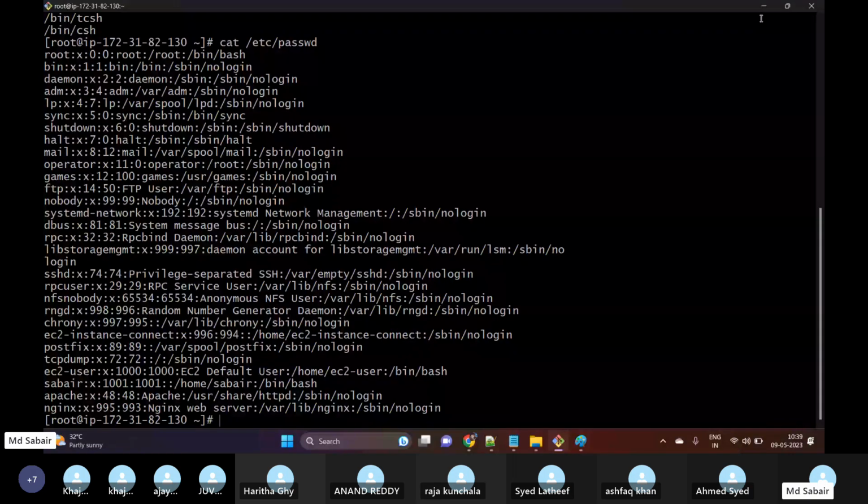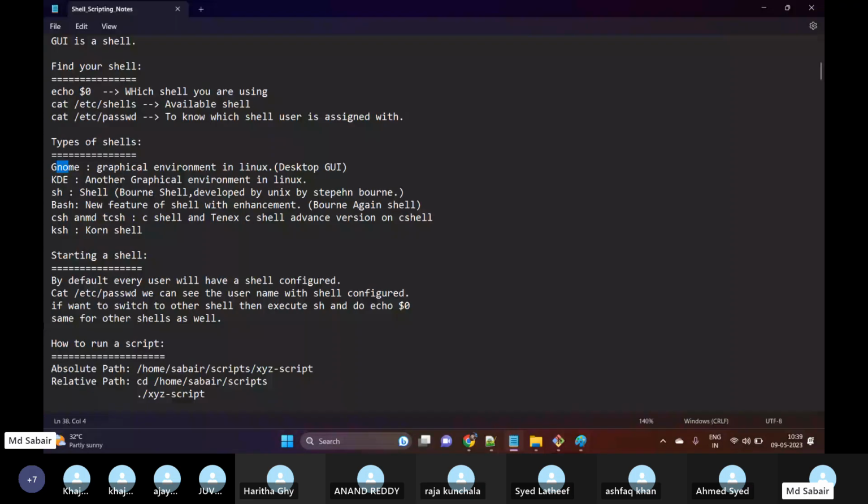It doesn't mean that in Linux servers we are only using black and white scripts. No, we can also install graphics as well, but we need to download the GNOME packages. GNOME is one of the packages, and KDE is also one of the graphical environments available in Linux. Again, this will also help us with the graphics.